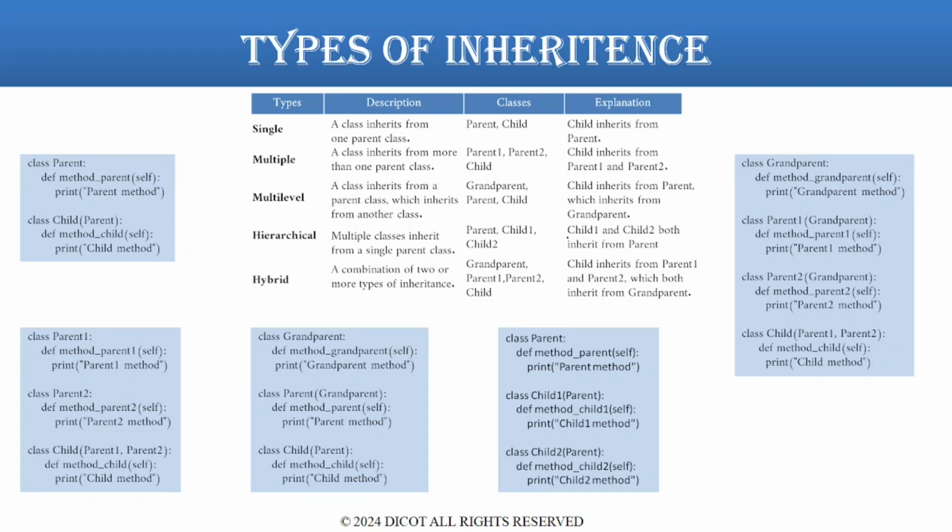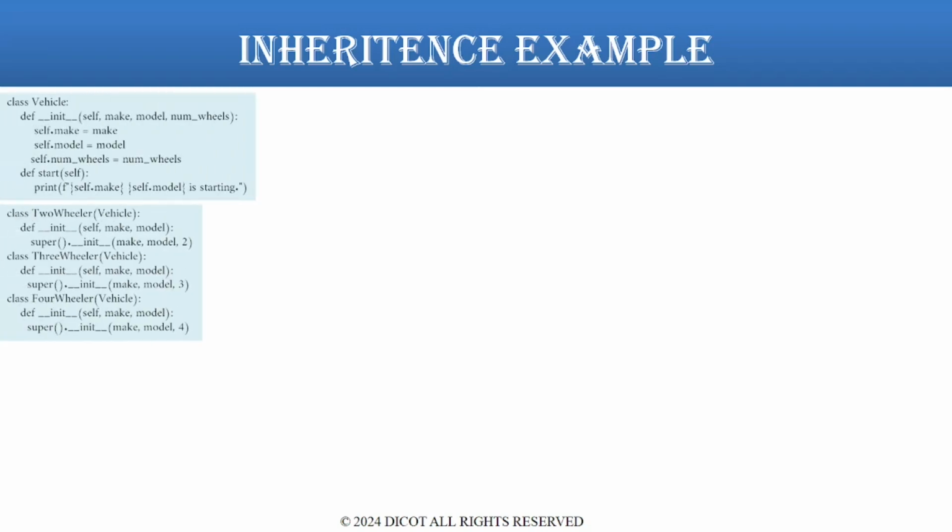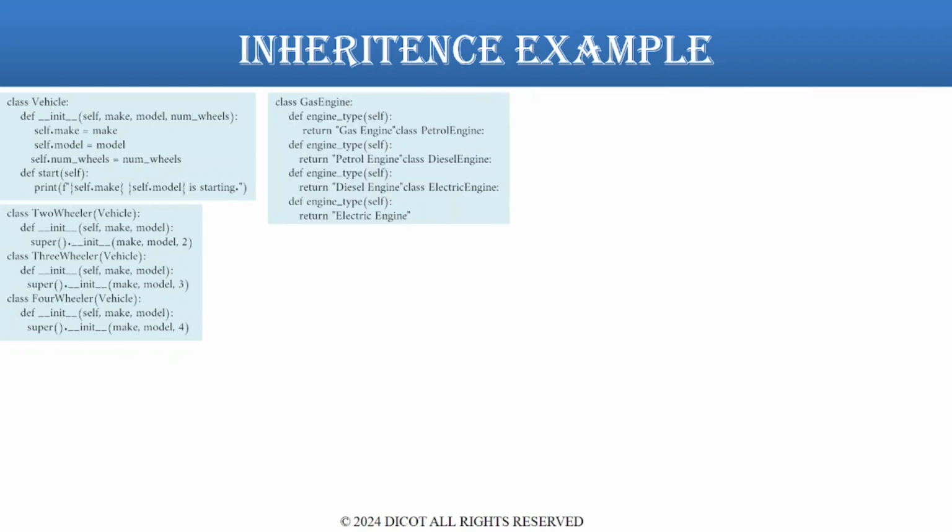Now, let's create a more comprehensive example of inheritance using different types of vehicles. We will structure it with a base vehicle class and subclasses for different types of vehicles: two-wheeler, three-wheeler, and four-wheeler, and then further subclasses for engine types: gas, petrol, diesel and electric, and then finally assign models. Vehicle class is a base class for all vehicles.